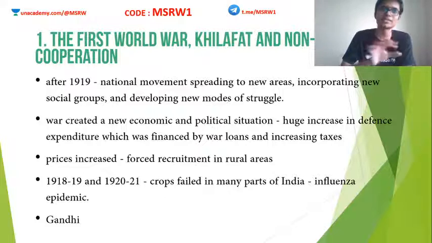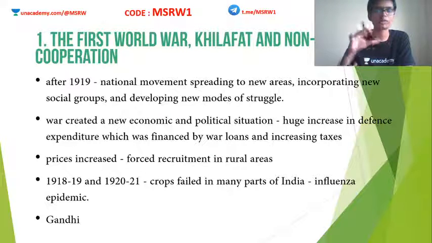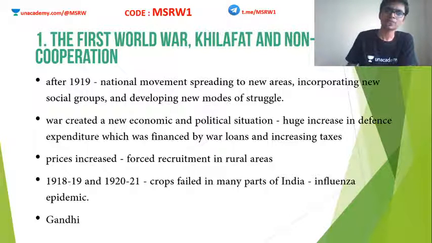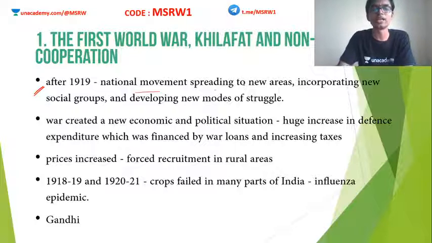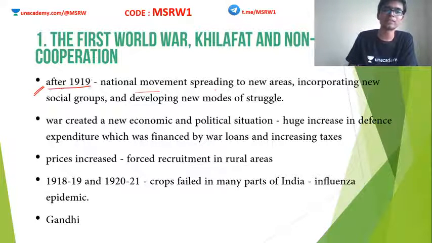Clear? But let's see the overall picture of what was happening in India at this time when Mahatma Gandhi arrived. After 1919, the national movement was spreading to new areas, incorporating new social groups and developing new modes of struggle. So what is this after 1919?